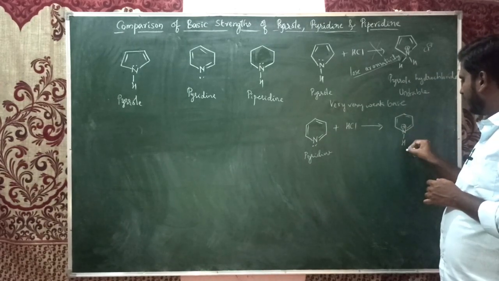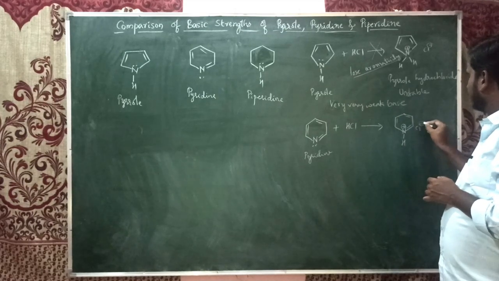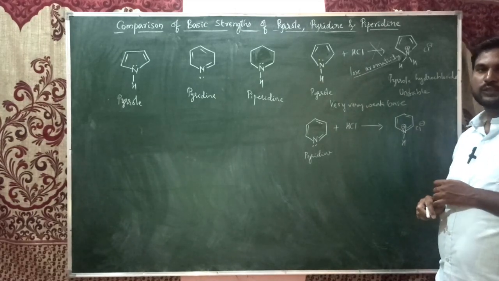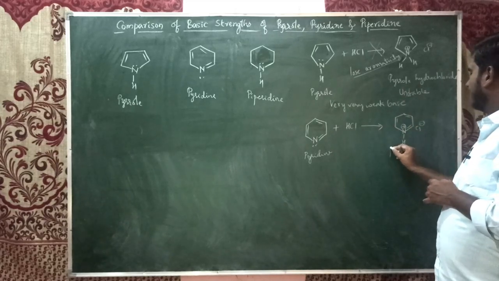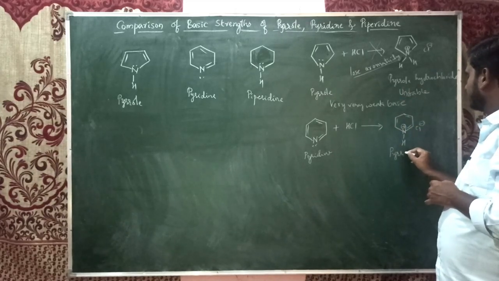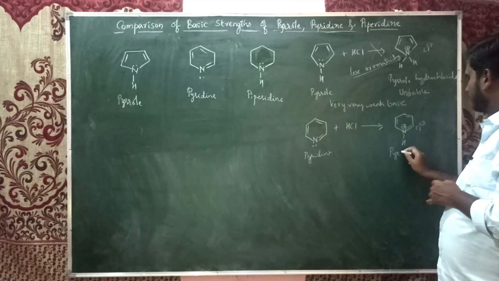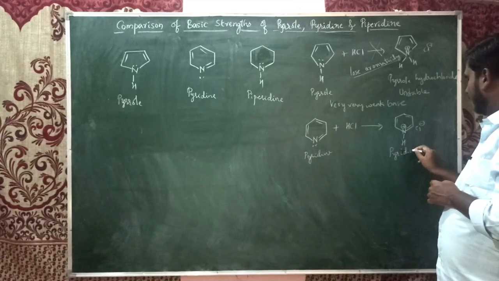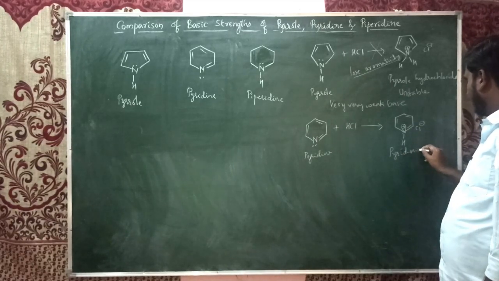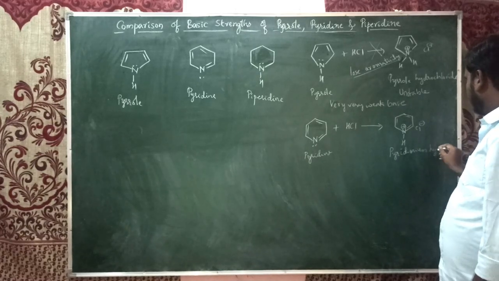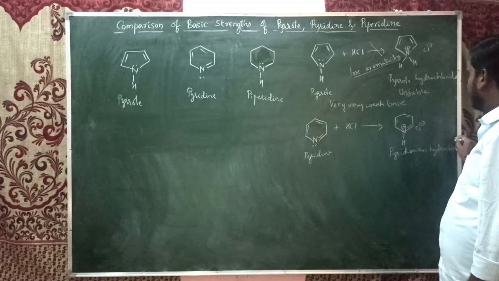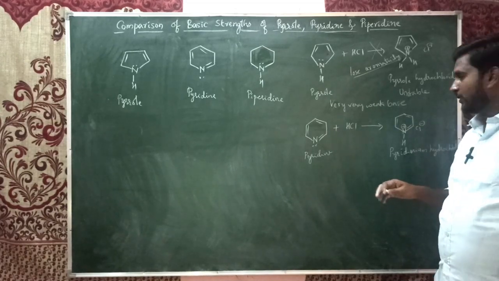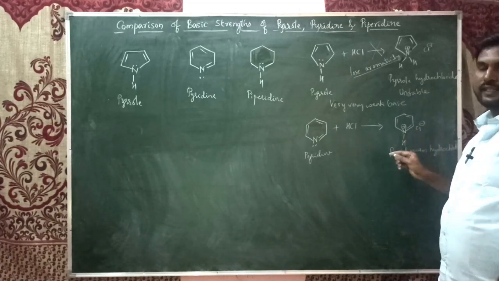That H has come here, and the positive charge is compensated with the negative charge. So it is going to give pyridinium hydrochloride, which is one of the stable salts, because here we do not lose any aromaticity.